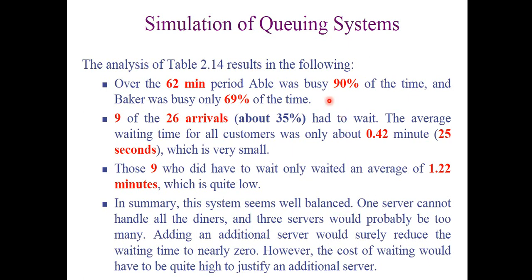We have observed that this system cannot be handled by a single server, and if we add another server, then the idle time of the servers will become very large. So the arrangement we are following right now is perfect. This is how we end this simulation.